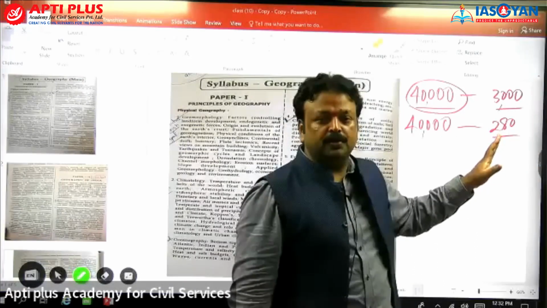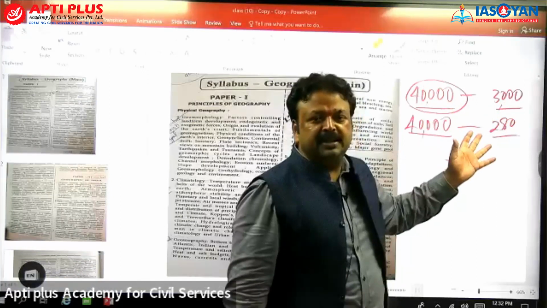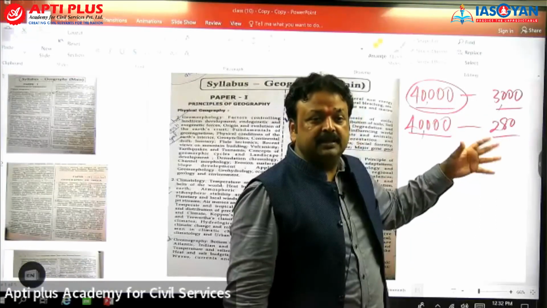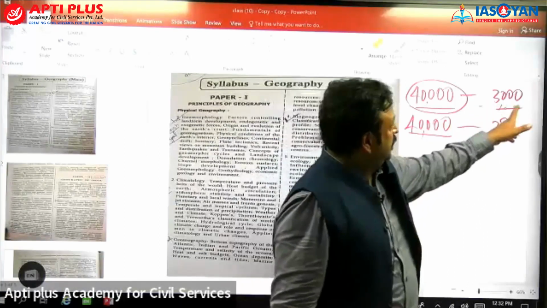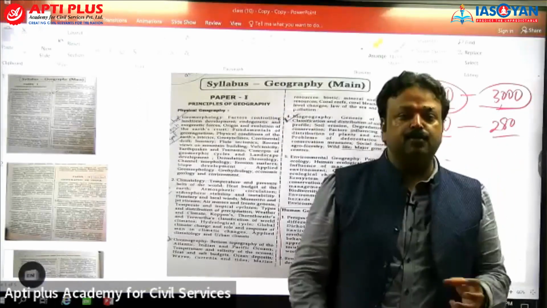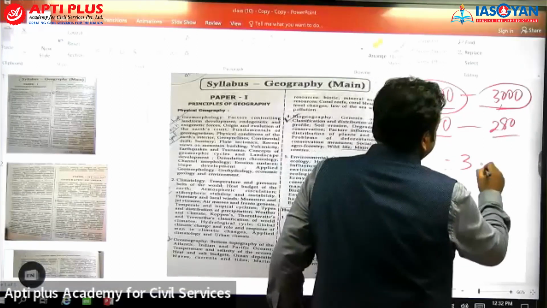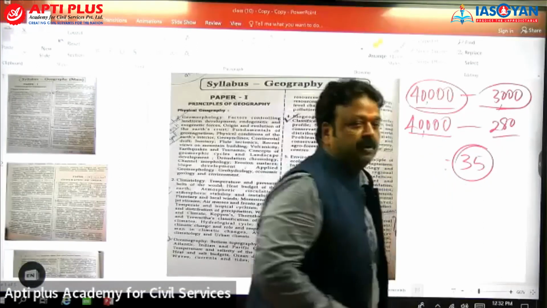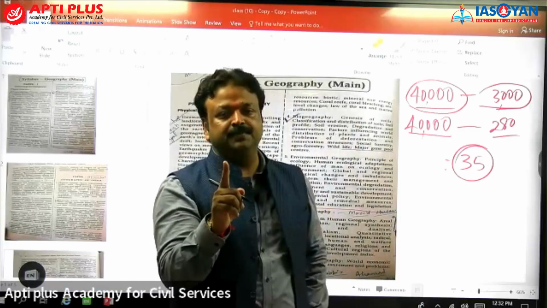It is not that the crowd was bigger. There is a far bigger crowd in PSIR, and you will find a far bigger crowd in history. But if you see, the number who are giving their mains is high in geography. This is just because of the impact factor available in prelims, and you can crack the prelims easily.